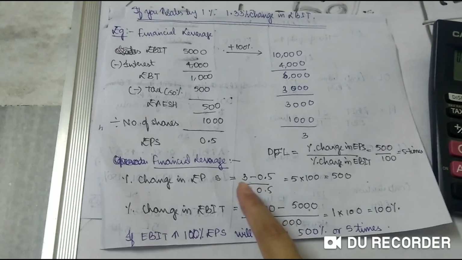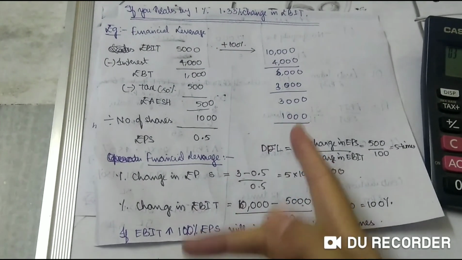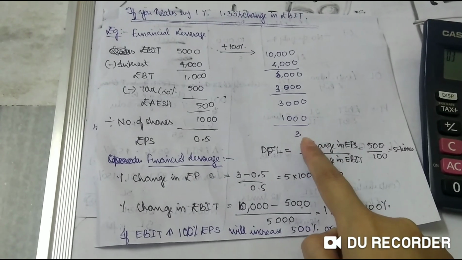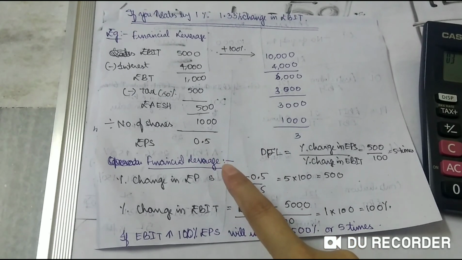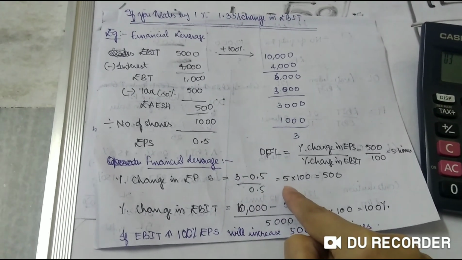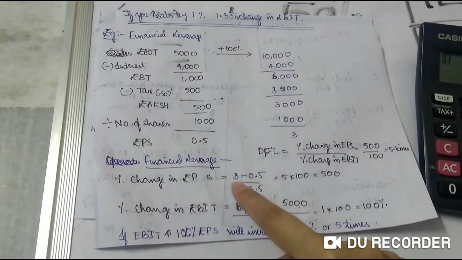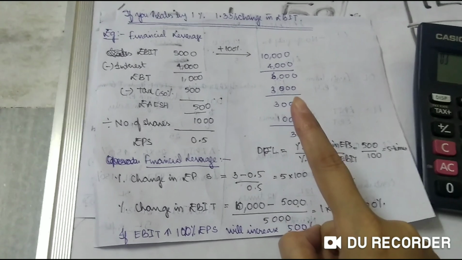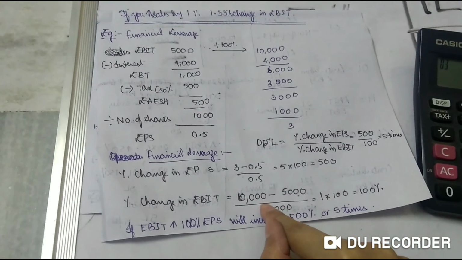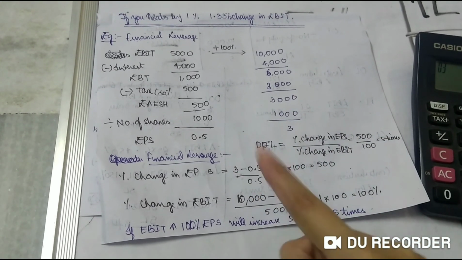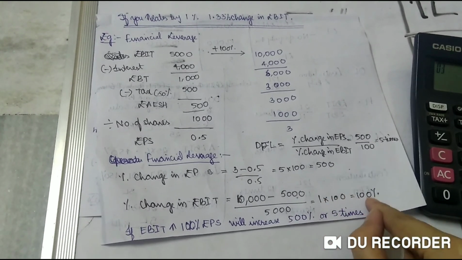Okay, fine. So for financial leverage, first we will calculate percentage change in EPS, because that is not given, that we have to calculate. So new value is 3 minus old value 0.5, divided by old value 0.5. So 5 is the answer. 5 into 100 is 500%. Next is percentage change in EBIT, already given in the problem as 100%, but still we'll calculate. 10,000 is the new value, 5,000 is the old value, divided by 5,000. So your answer is 1, and 1 into 100 is 100%.